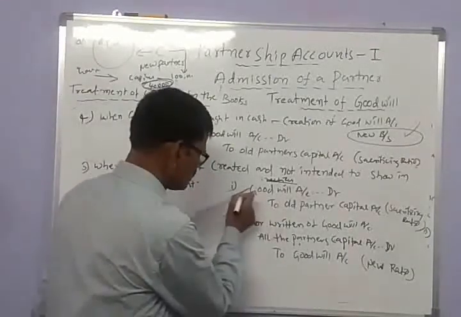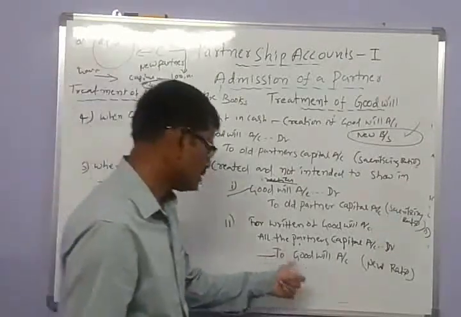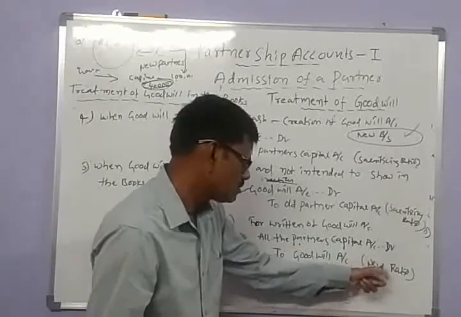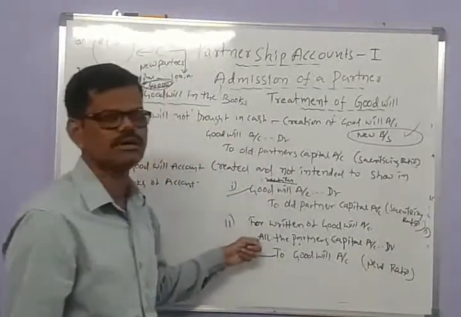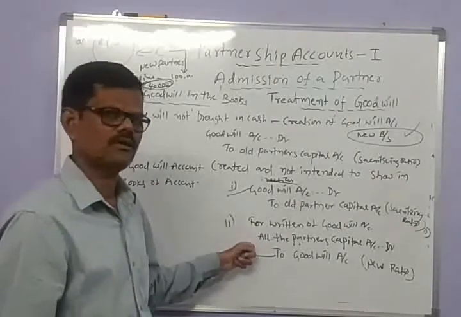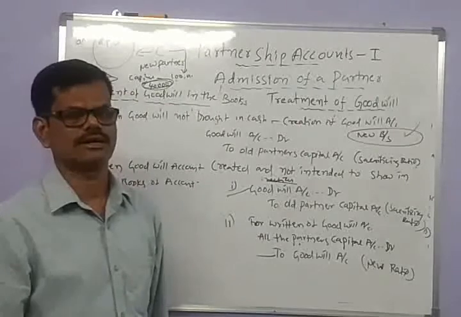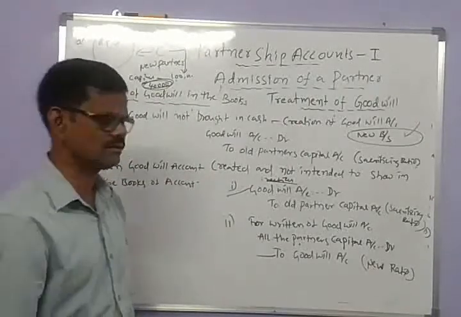Then the goodwill account is closed. So in this occasion, according to the new ratios, all the partners' capital accounts, including the new partner's, are debited and the goodwill account is credited.